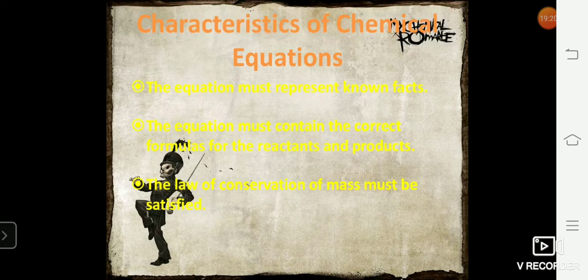Then we'll be doing displacement reaction, double displacement reaction. In double displacement reaction, we have 2 types. One is neutralization and the second one is precipitation. Then at the end, we'll be doing redox reaction. Redox reaction is again divided into 2 categories: oxidation and reduction.